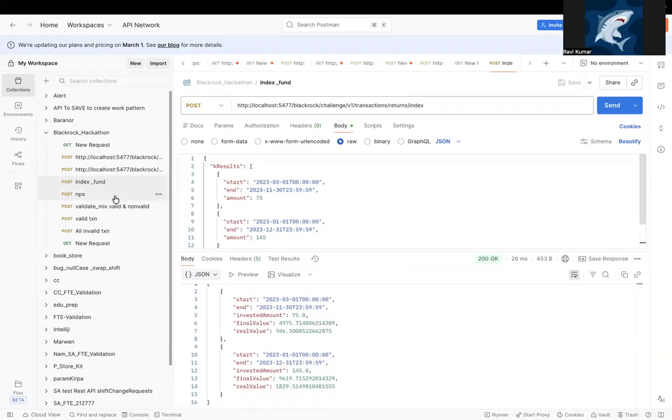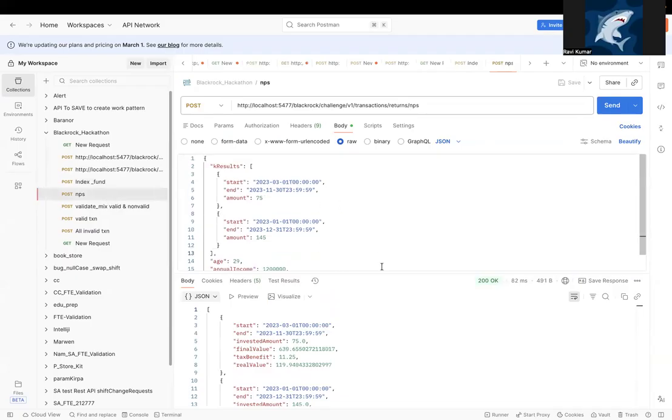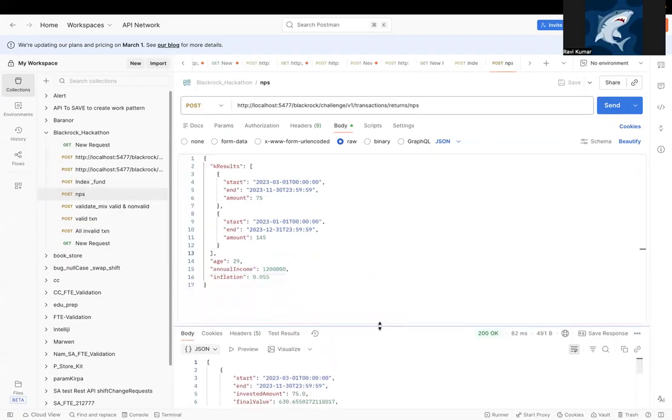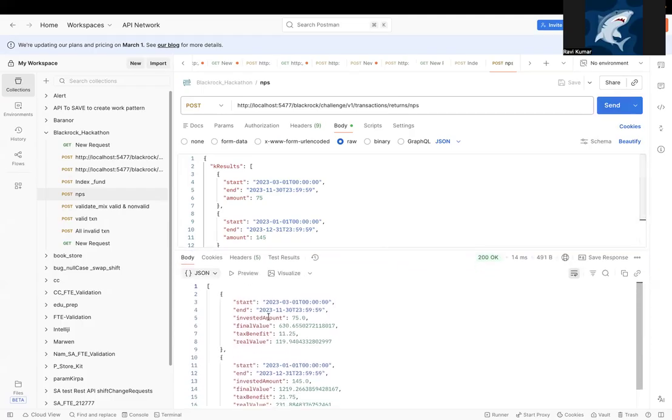Then another endpoint I have calculated is the NPS. NPS includes the investment caps, tax benefit, and inflation-adjusted returns. This reflects a more realistic retirement investment scenario. Again I hit it, and now the final value, invested amount, tax benefit, and real values are there.